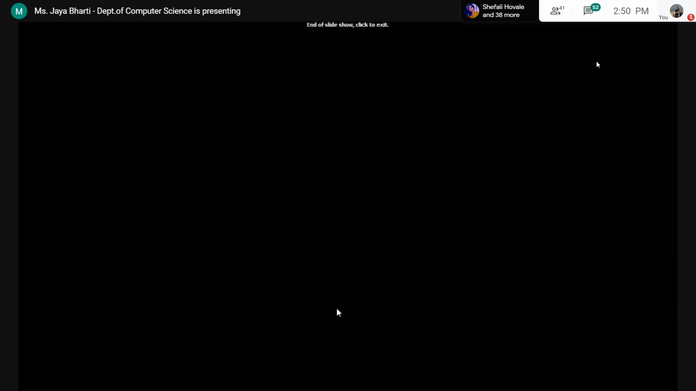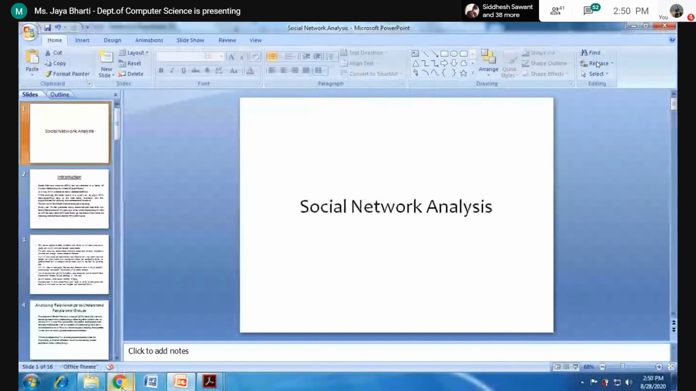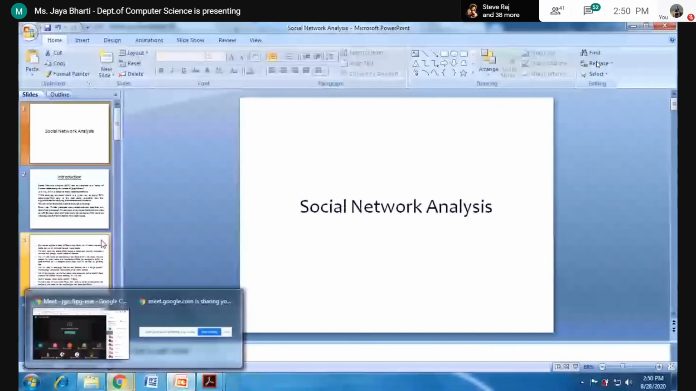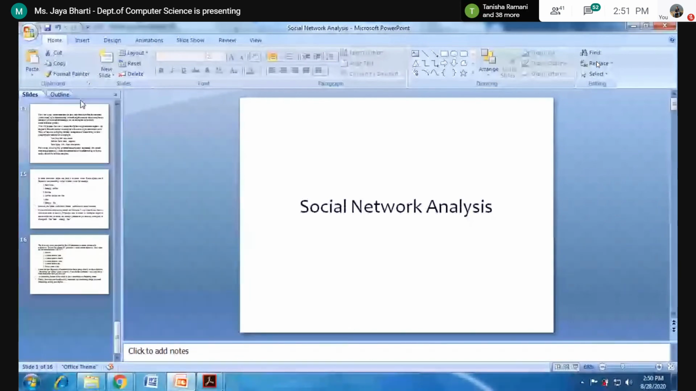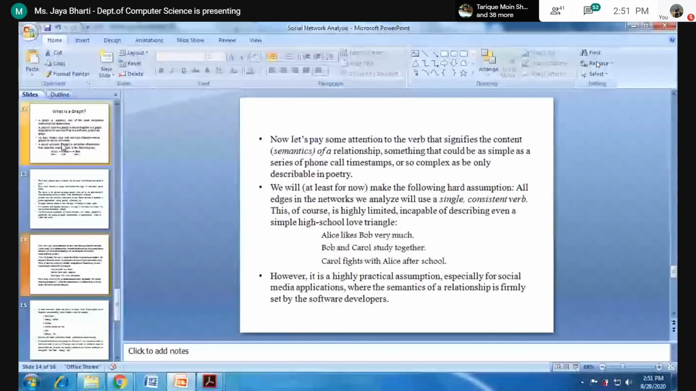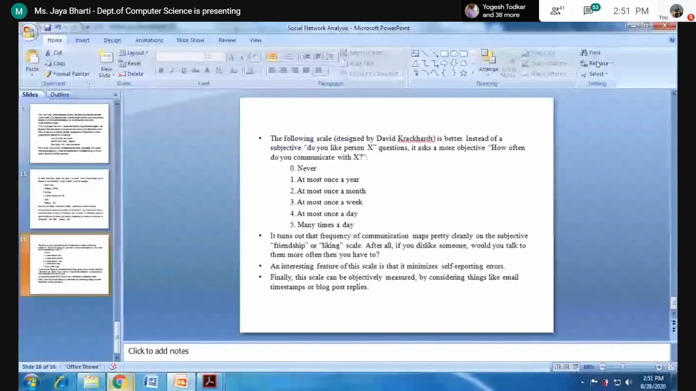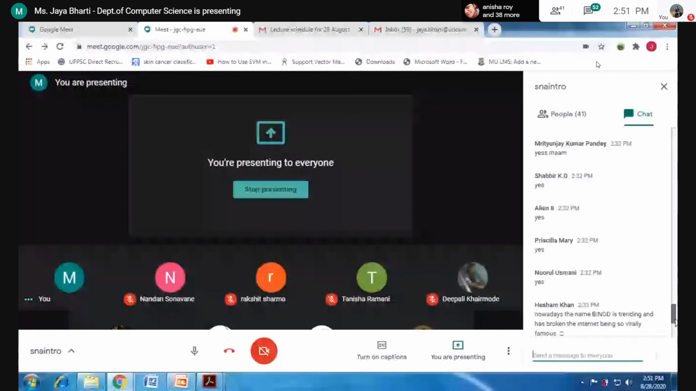Did everyone understand this? How we are going to use the graph theory. Is everything clear so far?